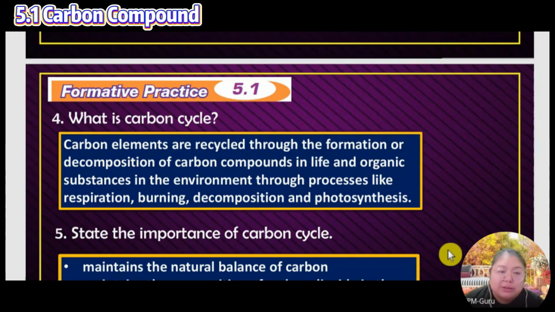The carbon element is recycled through the formation or decomposition of carbon compounds in living things and organic substances in the environment through processes such as respiration, burning, decomposition, and the last one, photosynthesis.